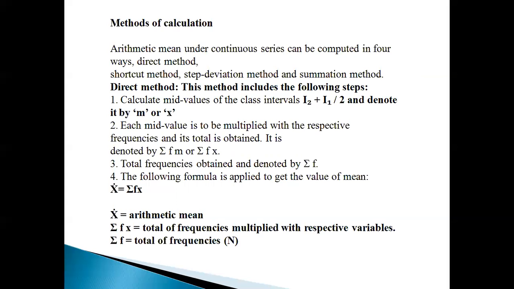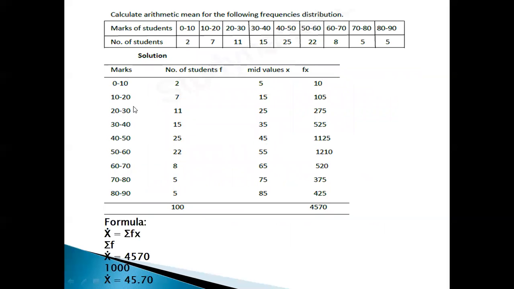or X. Each midpoint value is multiplied with the respective frequency, that is equal to sigma fm or sigma fx. Total frequency is obtained by sigma f, that is called N. Then sigma fx divided by N, we are going to get the arithmetic mean. This is the procedure. Let us start the problem.